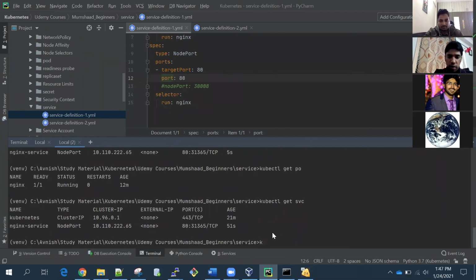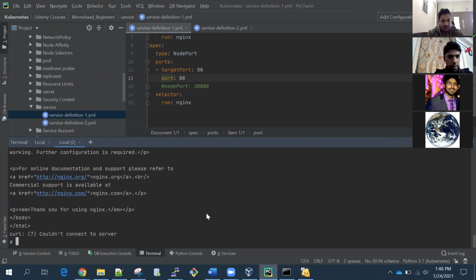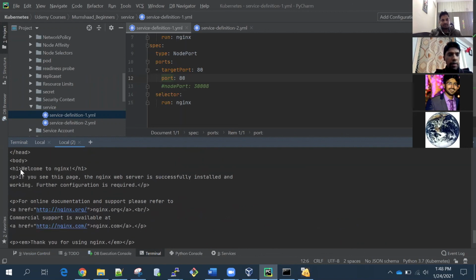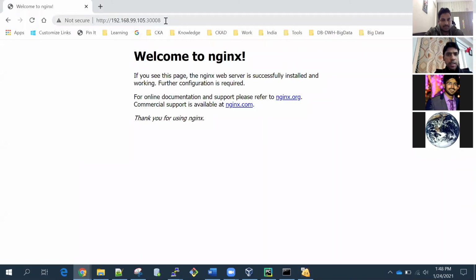So if I go inside the container, kubectl exec -it nginx sh. Okay, probably it is deprecated. Yeah, sorry. So if I do curl localhost 80, it's still running. Okay, so welcome to nginx. It's still running inside it. Probably it's because of some caching thing, but otherwise it should not be running.